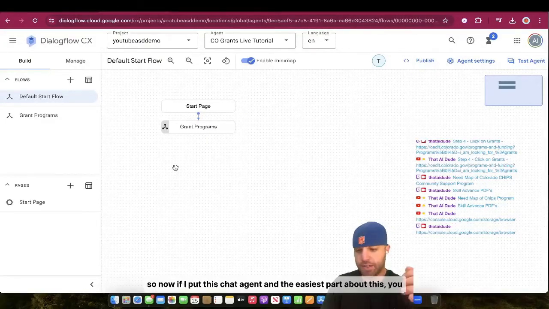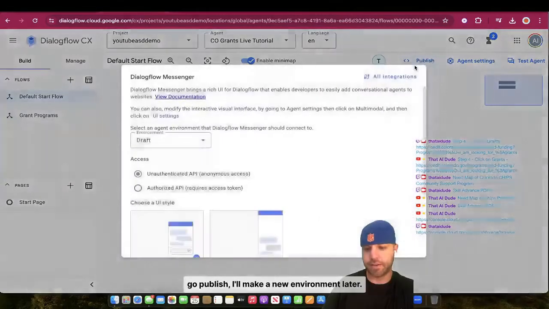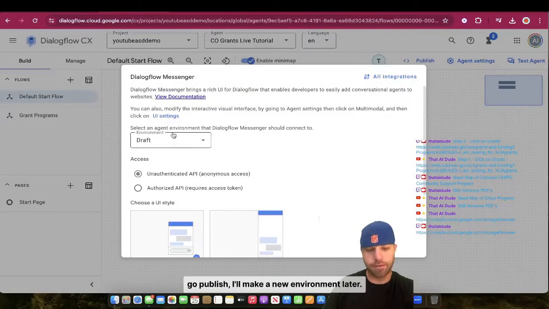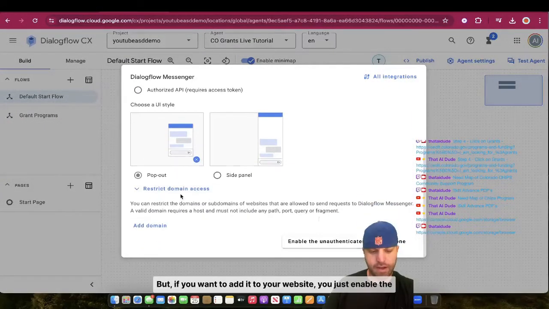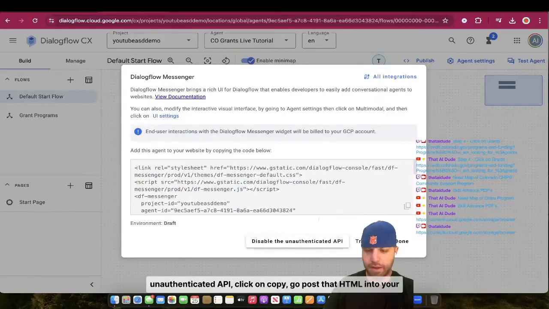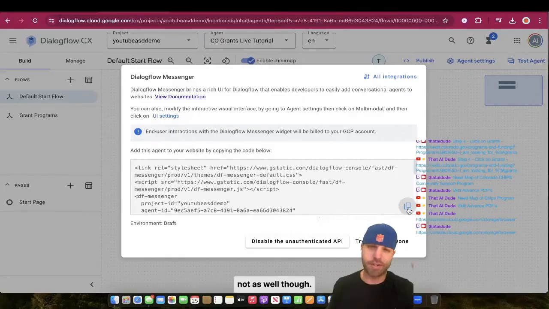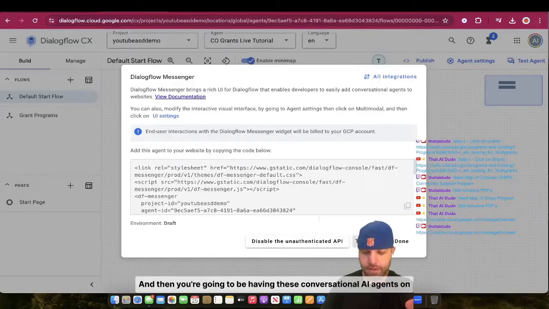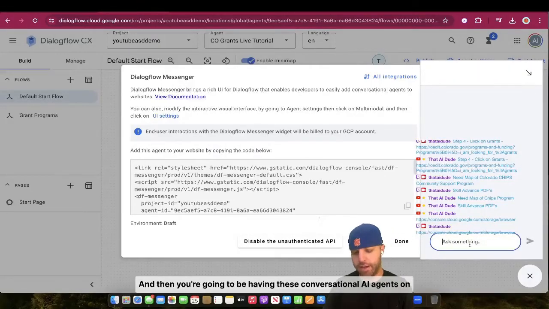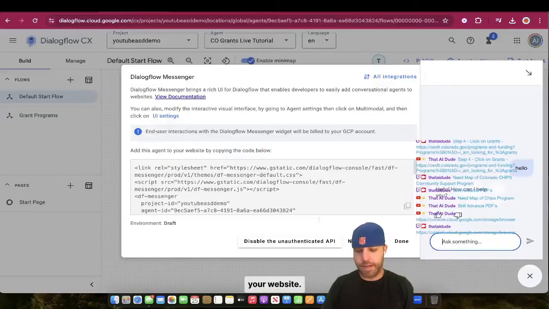So now if I put this chat agent, the easiest part about this, you go publish. I'll make a new environment later, but if you want to add it to your website, you just enable the unauthenticated API, click on copy, go post that HTML into your website, custom code or web view or an HTML view. An iframe works, not as well though. You can do it, and then you're going to be having these conversational AI agents on your website.